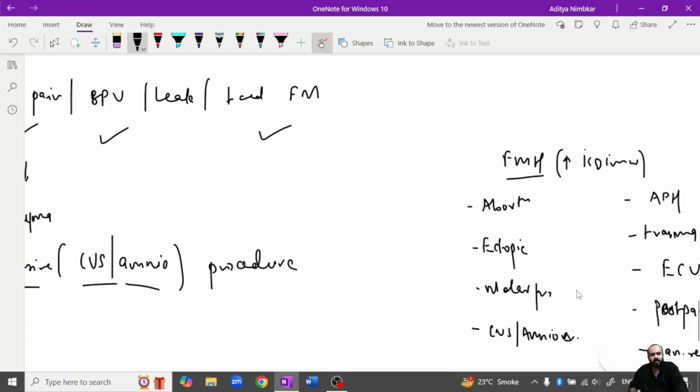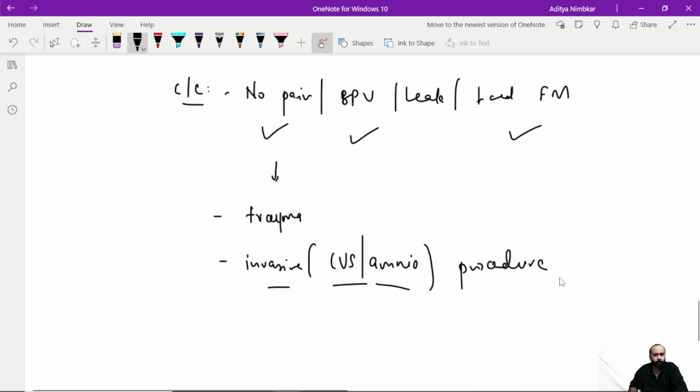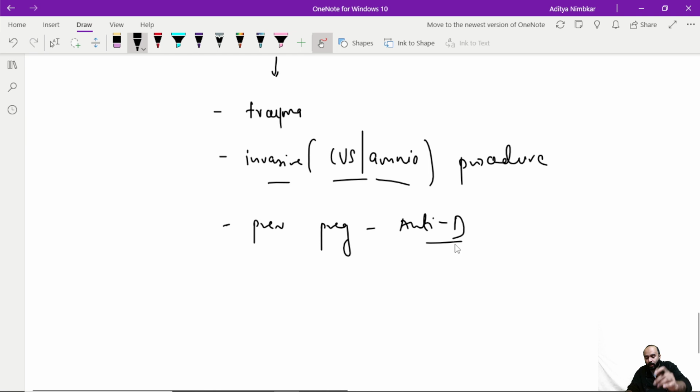So coming back to the history, these were all the factors that can lead to fetal-maternal hemorrhage. In the history, I'll be asking her if there has been any event or any invasive procedure that was done earlier during her pregnancy. Apart from that, I'll be asking if in her previous pregnancies she has received anti-D, very important. Has she received it after delivery? If she can remember, had she received it antenatally? Ask her about it. Apart from that, ask her if she has any signs or symptoms of preeclampsia.